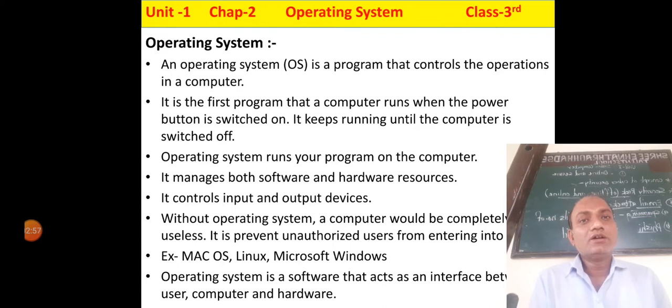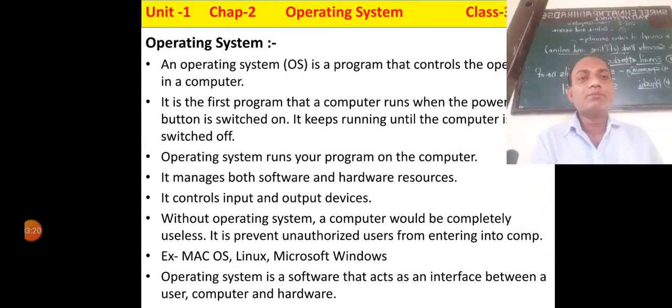Operating system controls input and output devices. This operating system has control over the hardware, software, input devices and output devices. Operating system controls all the operations of the computer.